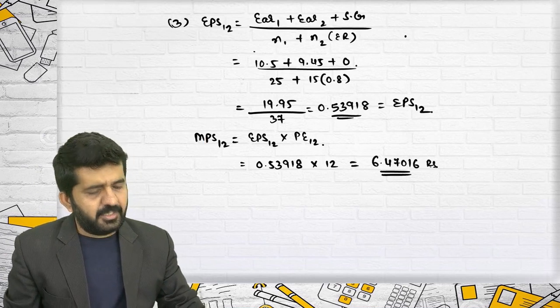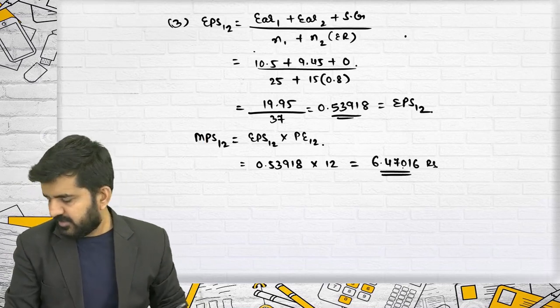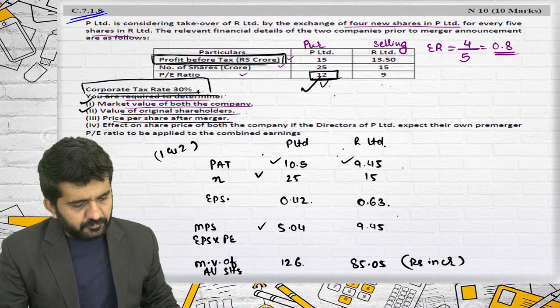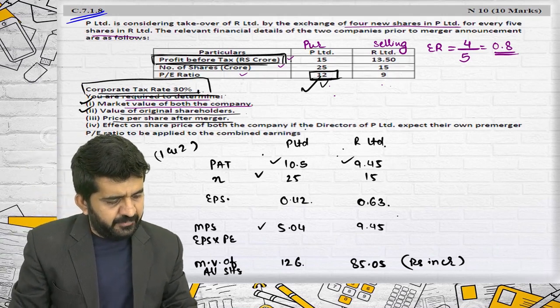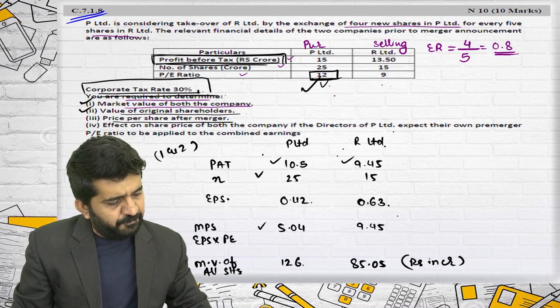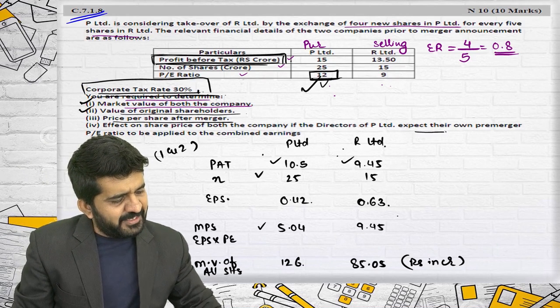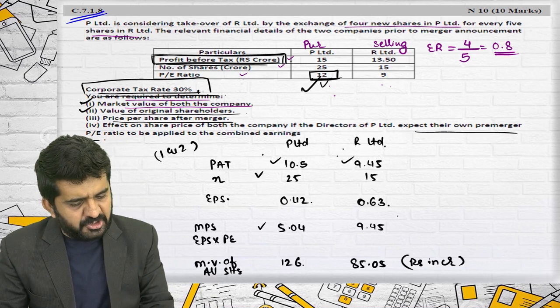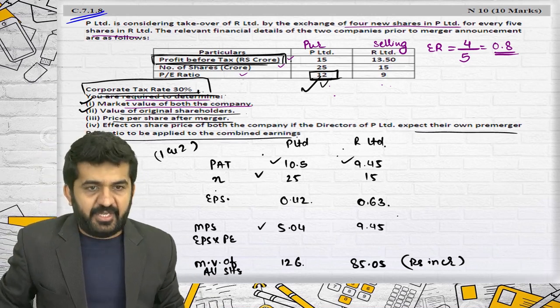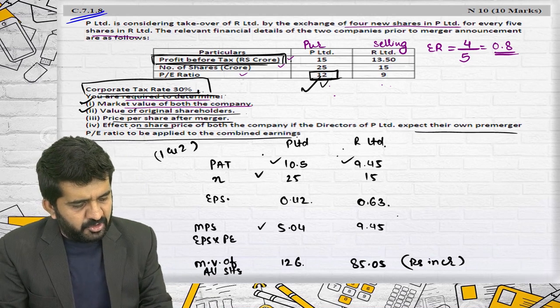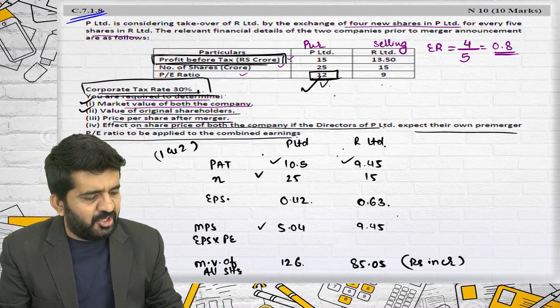Is nothing but MPS. Next. Effect on share price of both the companies, if the director of P Limited expects that their own pre-merger P/E ratio to be applied to the combined earnings. Effect on share price of both the companies.